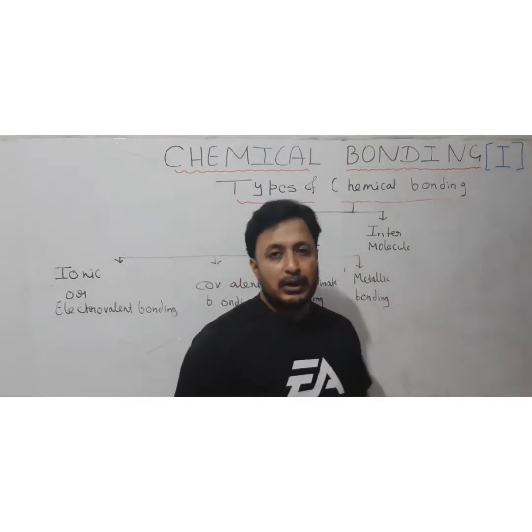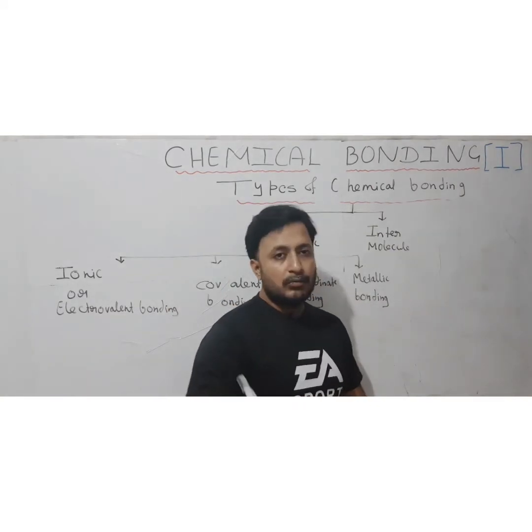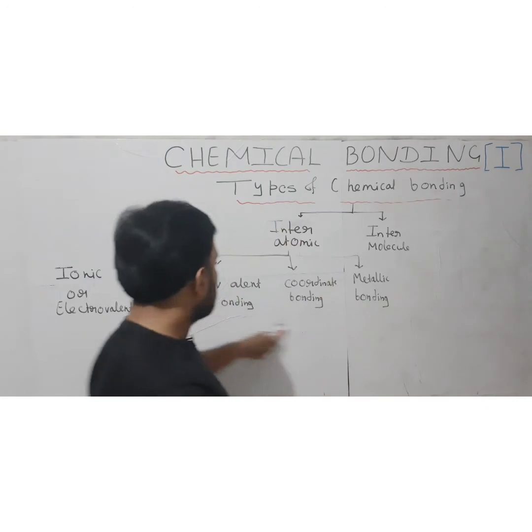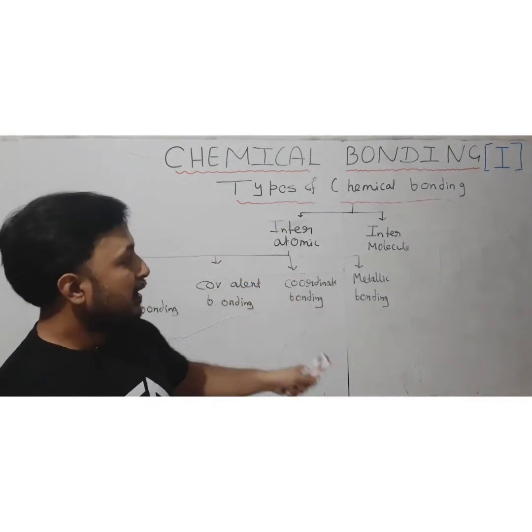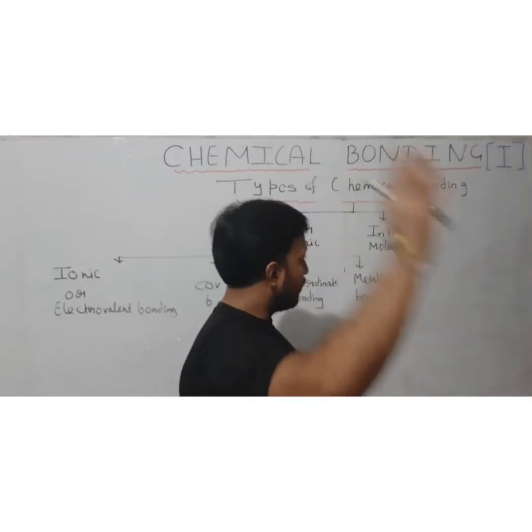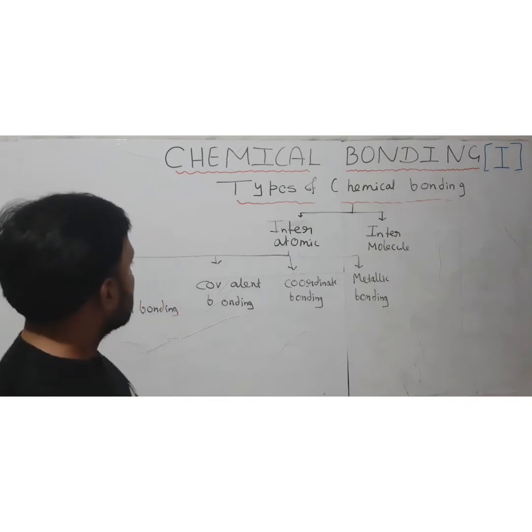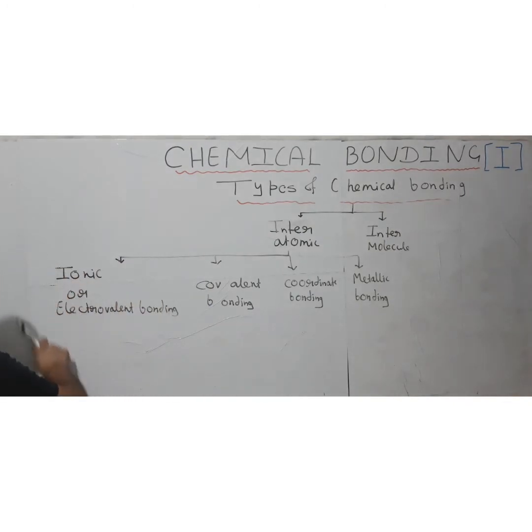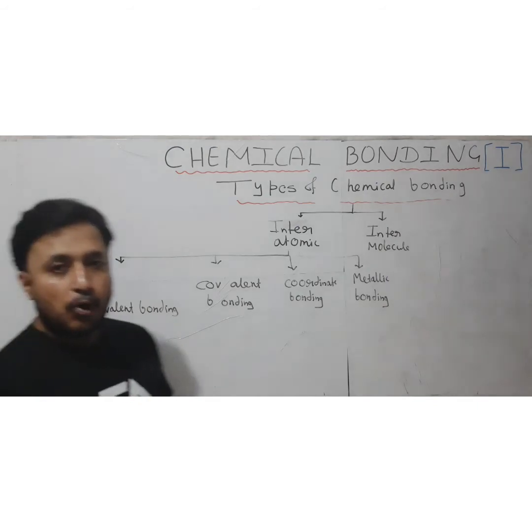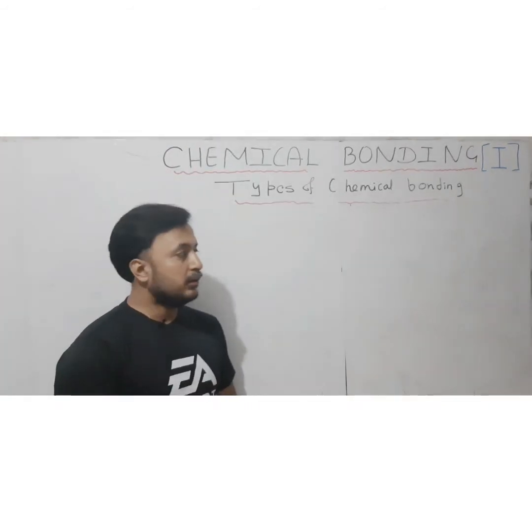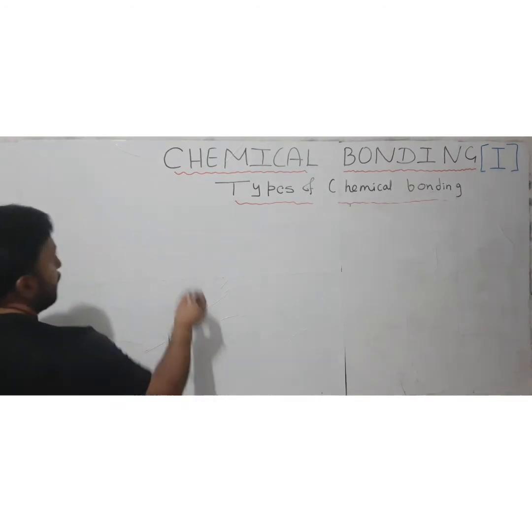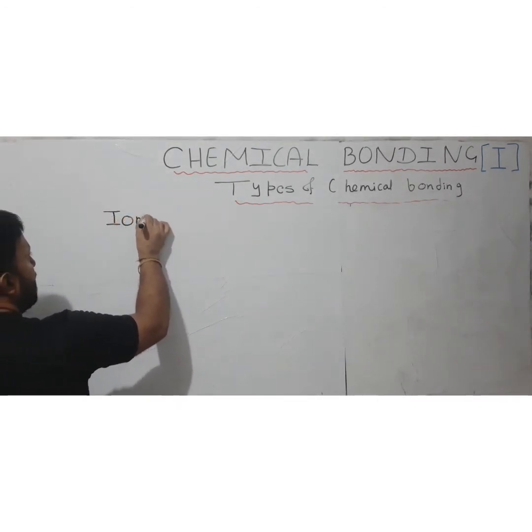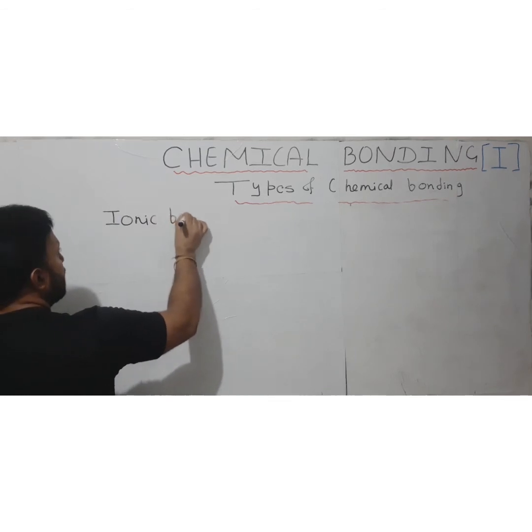Intermolecular chemical bonding we will see later, not now, because it usually comes in the higher classes. First we have to move through these basics, and then we will move on to the intermolecular type in other videos. So now, first of all, we are going to discuss ionic or electrovalent bonding. We are going to see ionic bonding first. Now we are going to start with ionic bonding.